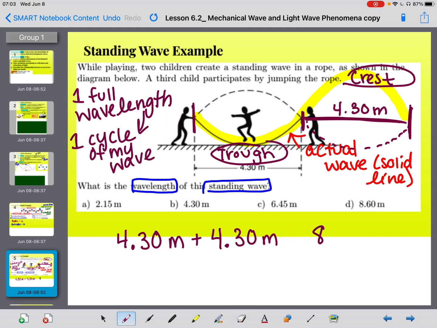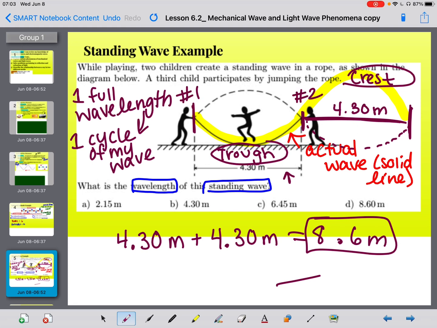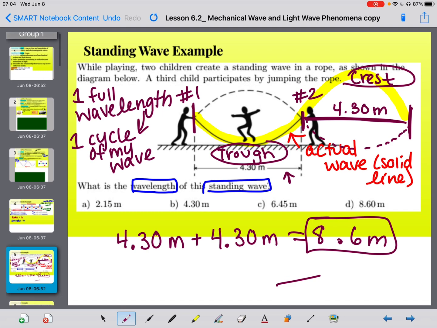You should get 8.6 meters, okay? You're just doubling your initial value of the distance from kid number 1 to kid number 2. You're taking that value and you're just doubling it, okay?